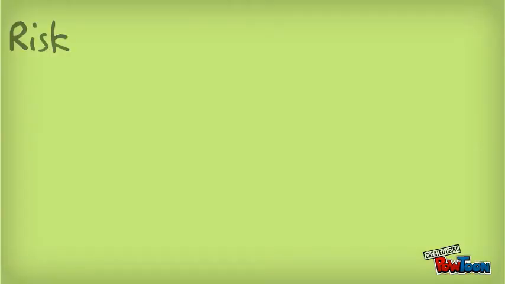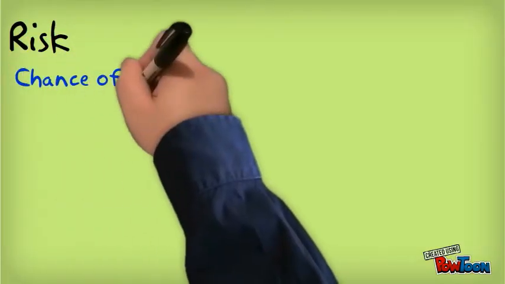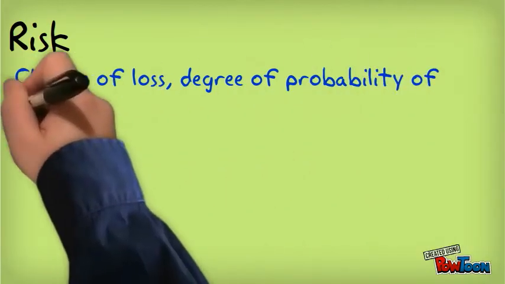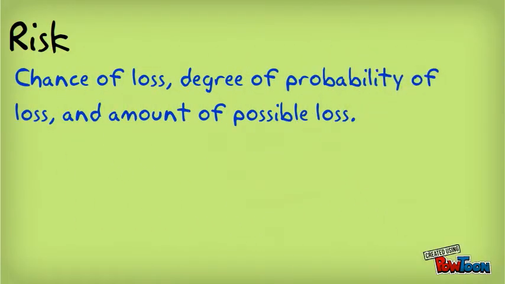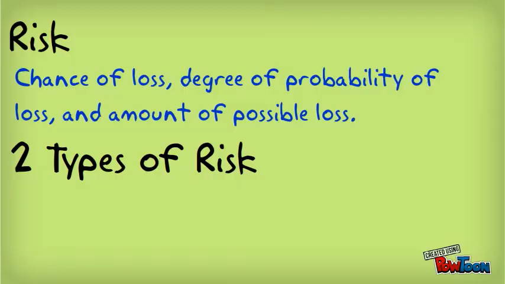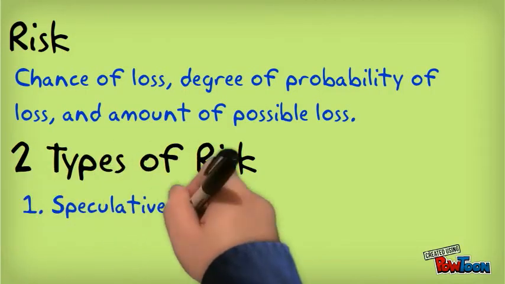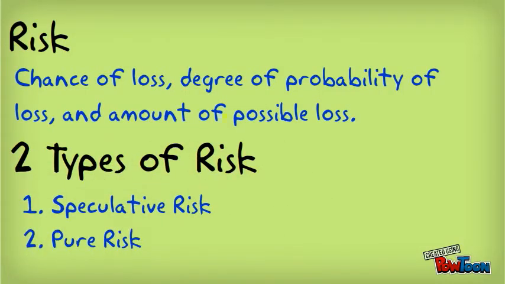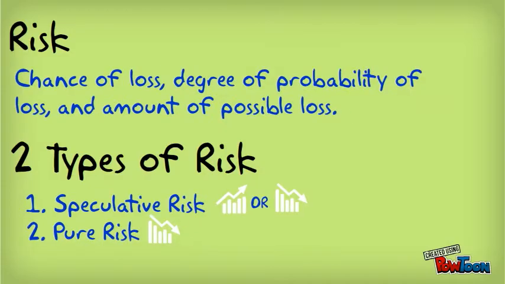So, first of all, what is risk? Risk is the chance of loss, degree of probability of loss, and the amount of possible loss. And along with this, there are two different types of risks: speculative risk and pure risk. A speculative risk has the possibility of ending in either profit or loss, whereas a pure risk only has the possibility of loss. A good example of a speculative risk would be a company that's debating if they want to turn their business into a franchise.